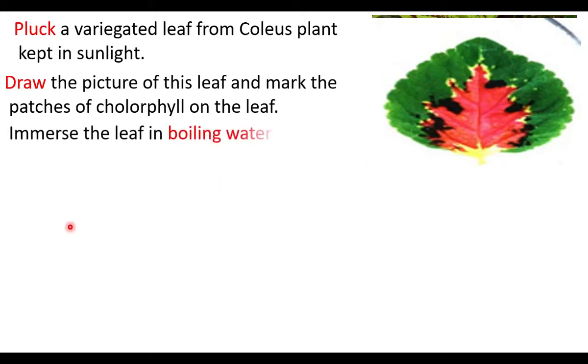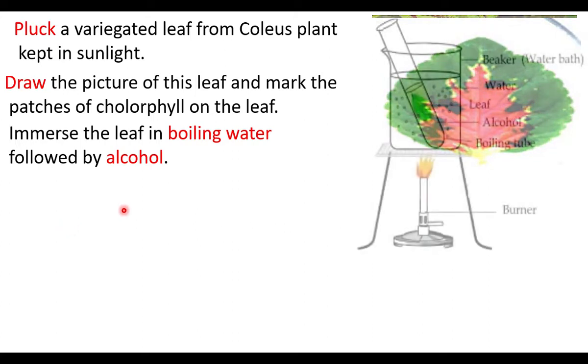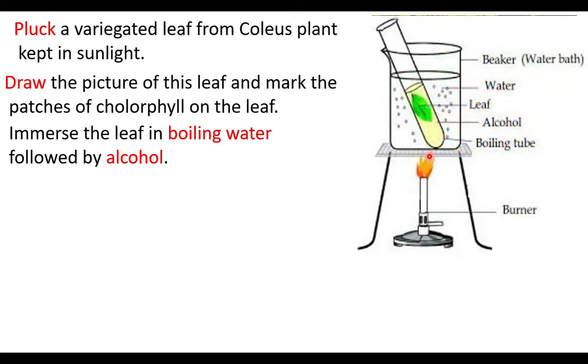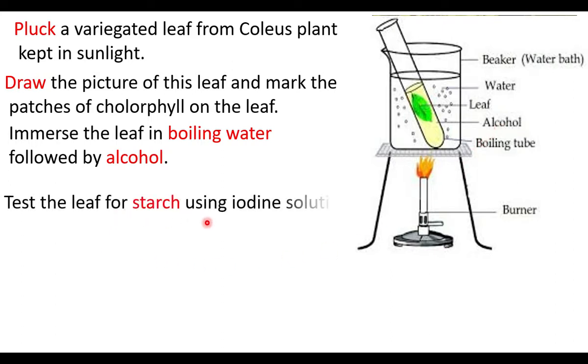Immerse the leaf in boiling water followed by alcohol. The leaf is immersed in boiling water, and then in alcohol. This process will remove the chlorophyll. Now the leaf will be yellowish in color. Test the leaf for starch using iodine solution. When we add iodine solution, if starch is present, the color change will be bluish black. If starch is absent, no color change.